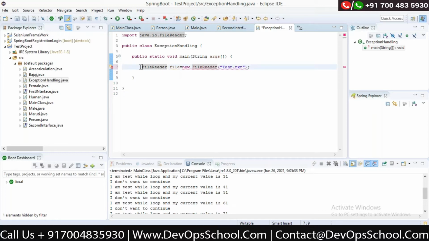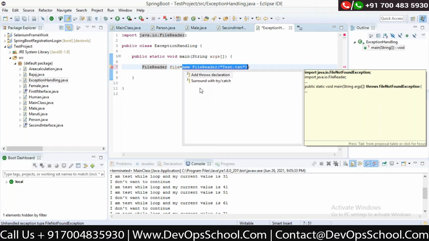So with this checked exception, at the time of writing the code itself, Java is telling you that this line of code that you're trying to write might create a problem for you. So you have to handle it. So what can be the problem? When I'm trying to read a file, what can be the problem? The problem is the file which I'm trying to read is not